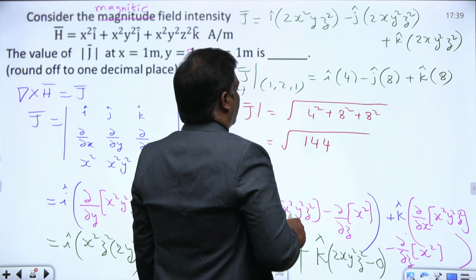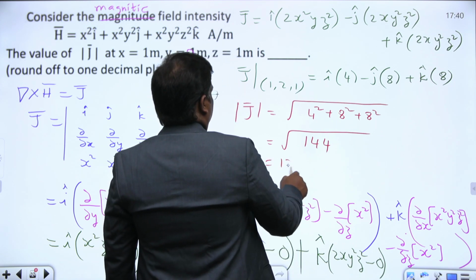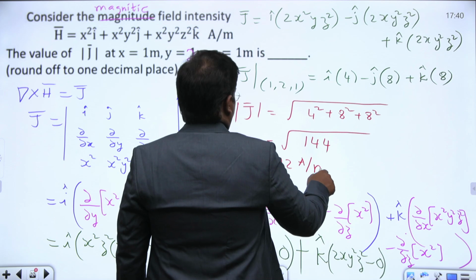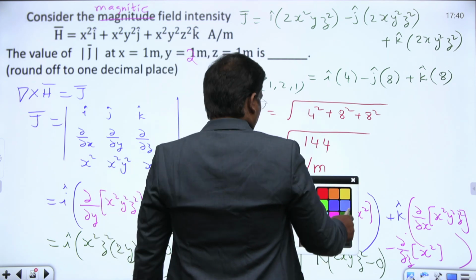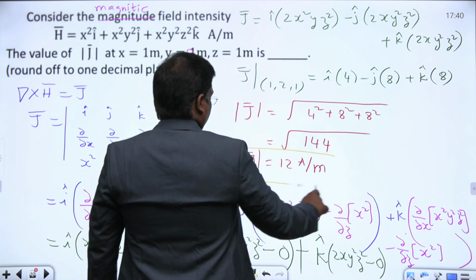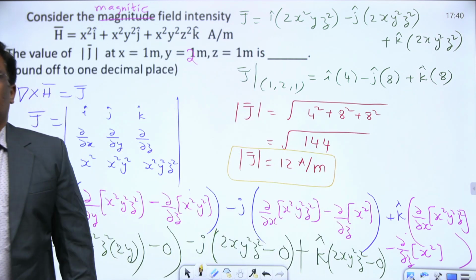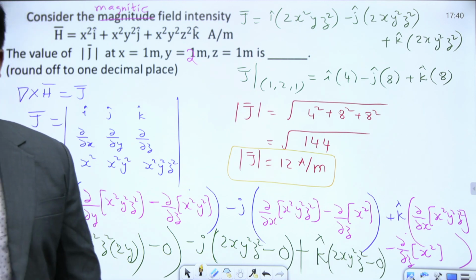What is the square root of 144? 12. This answer is 12 amperes per meter. That j bar for the given question, 12 amperes per meter, is the right answer.